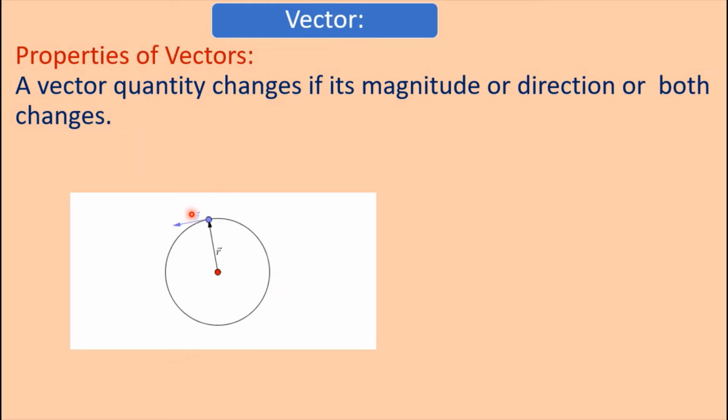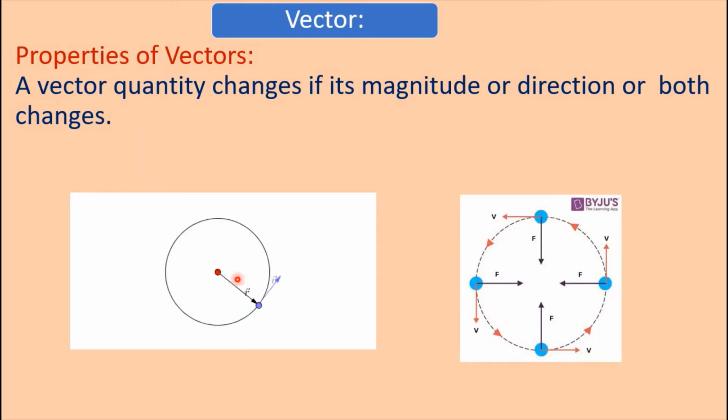But here the velocity is changing, because at every moment the direction changes. At this point the direction of the velocity is in this direction, here it is in this direction, and here in this direction. That is, every moment the direction of the velocity changes.